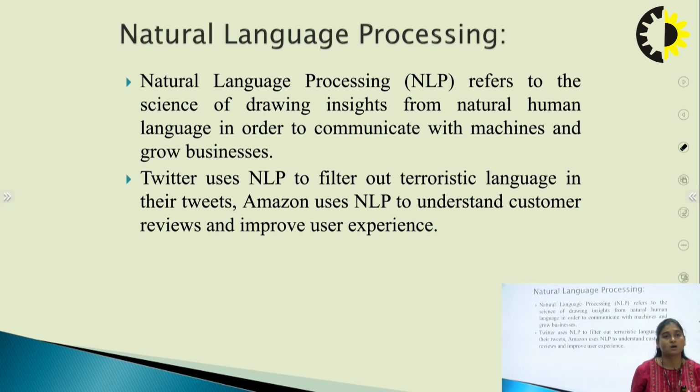The customer reviews are in normal language, it can be in English, it can be in Hindi, and it would be very difficult for a machine to understand such language. So here NLP, natural language processing, is used to make the machine understand the customer reviews and improve the user experience on the basis of those reviews.